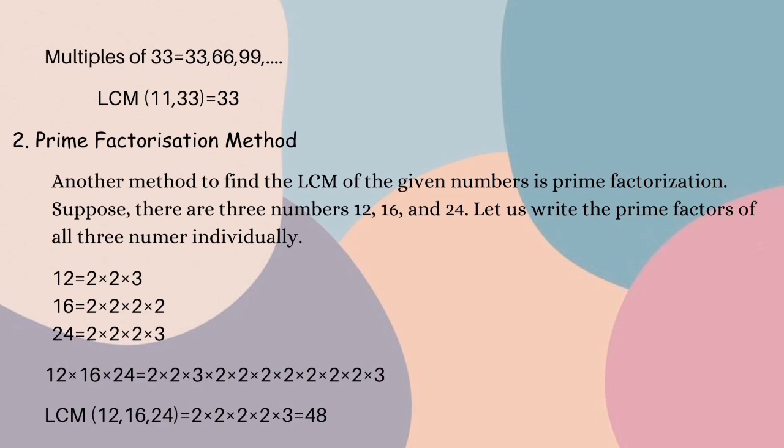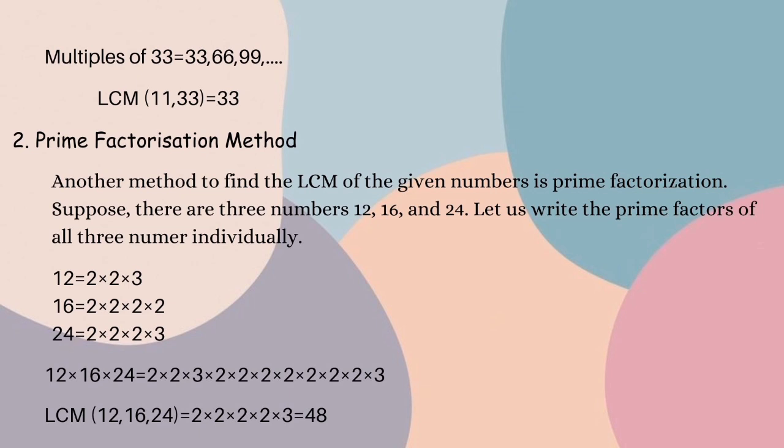So, writing the prime factors of all three numbers together, we get 12, 16, 24 equal to 2 times 2 times 3, times 2 times 2 times 2 times 2, times 2 times 2 times 2 times 3. Now, pairing the common prime factors, we get the LCM.